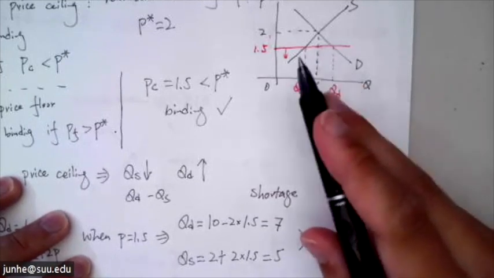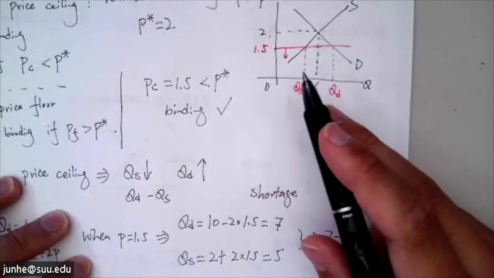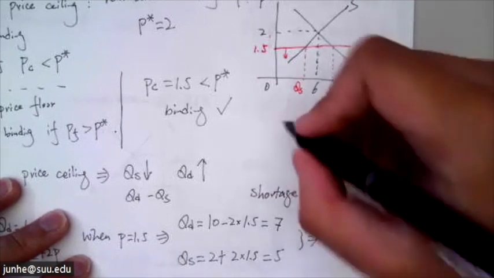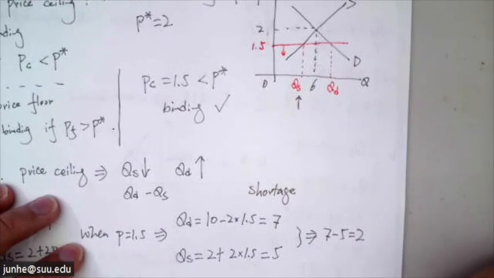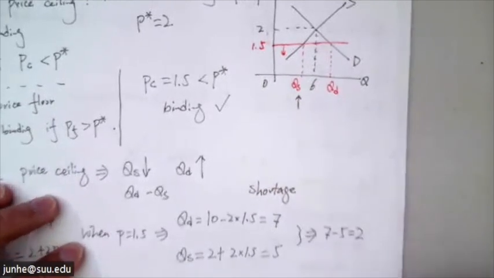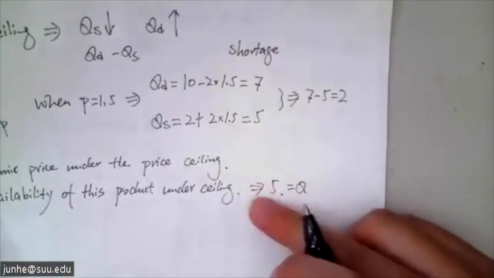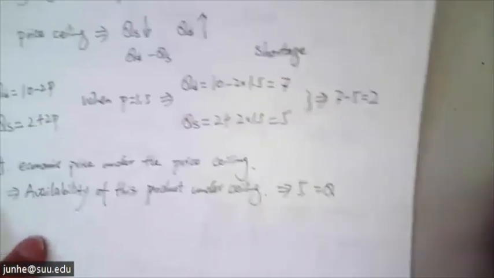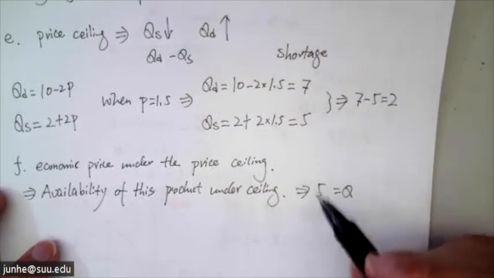Even though consumers want more, whatever producers produce is whatever is available on the market. So the availability under the price ceiling is just 5 units. Q equals 5.